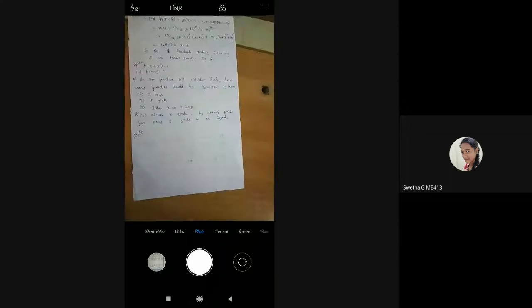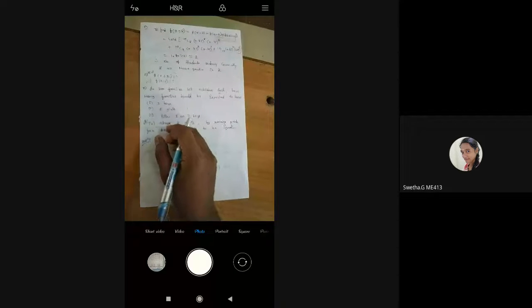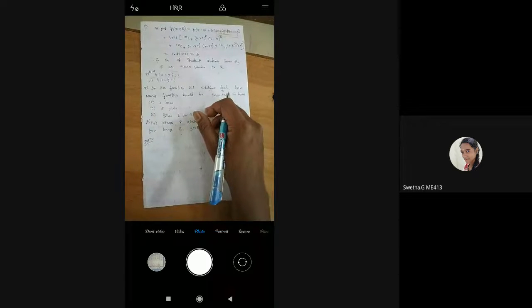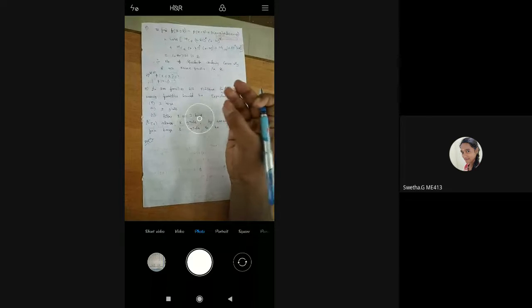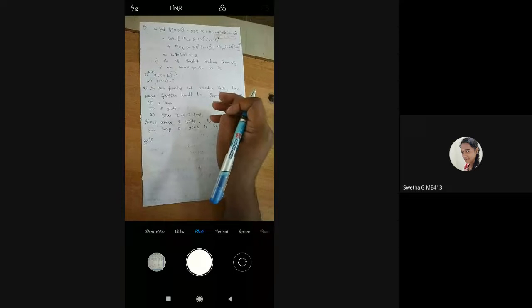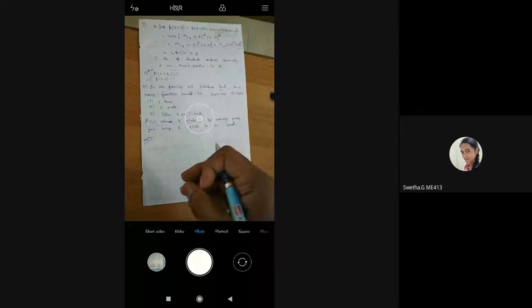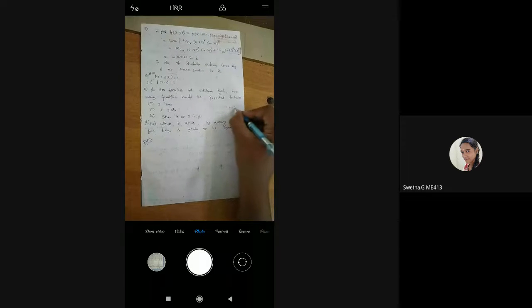See, students, I'll give one hint. Previously what we have done, let it be bulbs. For defective bulbs we find it, for non-defective bulbs we find it. Like that, for heads we find the probability of 2 or more heads, and the probability of not getting head, that means we have gone for tail. So basic example only I'll give. P and Q: one is success, another is fail.